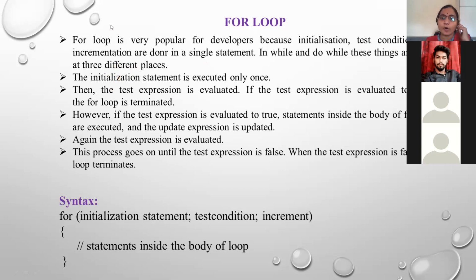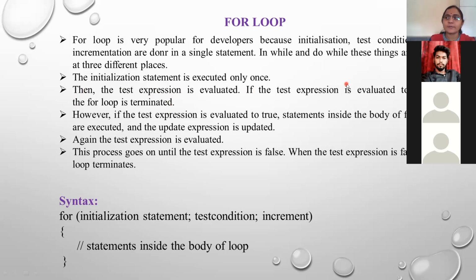But in the case of the for loop, all these three tasks, initialization, test condition, and incrementation, are in a single statement, and that's why the length of code is reduced, and that's why the for loop is very popular among developers.